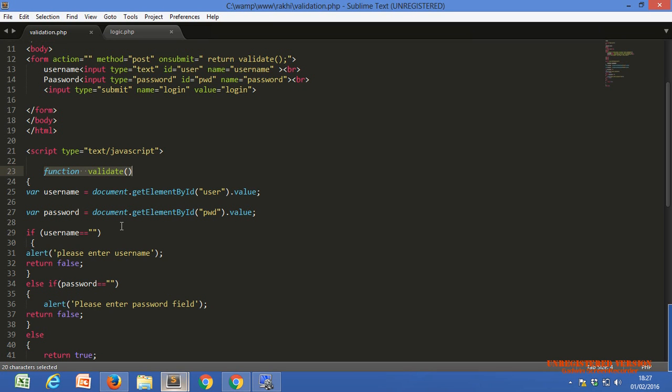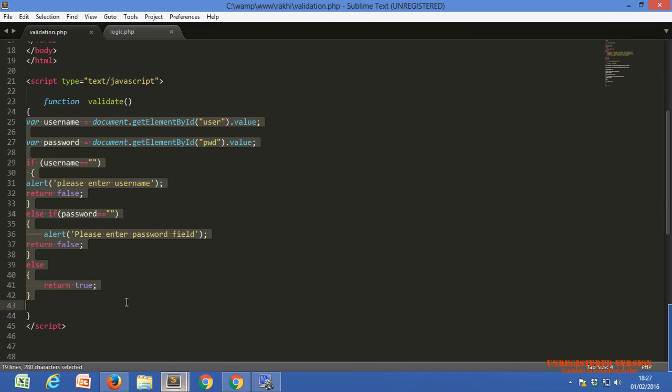So what is a function? A function is one kind of block of code. Yeah, a method. Block of code means within the function we use some lines of code, any number of lines. That block of code will be executed on every call of that function. Means if we call it one time, this code will execute one time. If we call this function 10 times, then this code will execute 10 times.